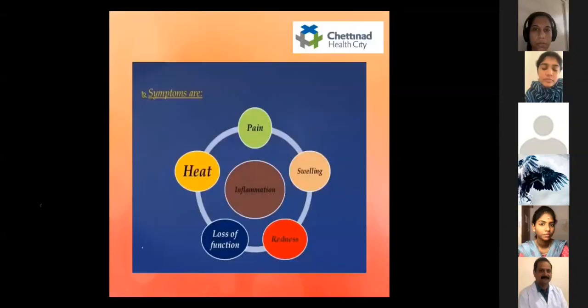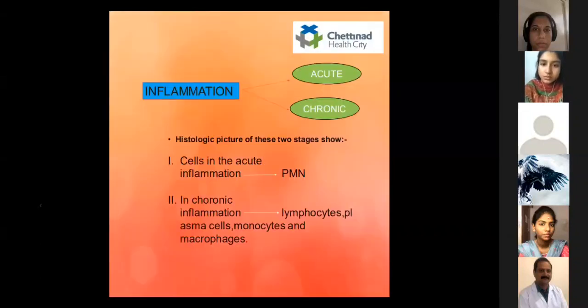The next is the signs of inflammation. As you all know, it is dolor, calor, tumor, rubor, and Virchow has added the fifth sign, which is the loss of function. So these are the signs of inflammation. And the next is the types of inflammation. As we all know, it is of two types, acute and chronic. The histologic picture of these two stages shows that the cells in acute inflammation are predominantly polymorphonuclear neutrophils, and in chronic inflammation it is predominantly lymphocytes, plasma cells, monocytes, and macrophages.